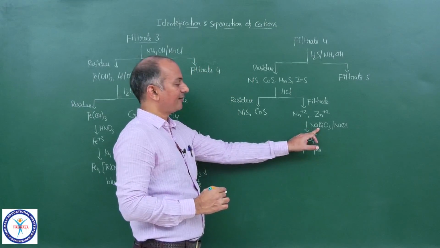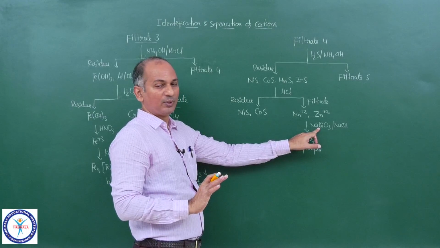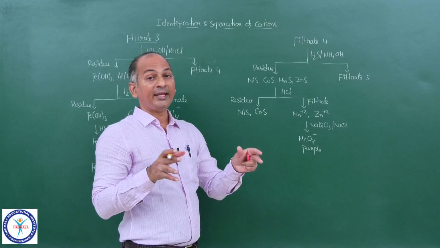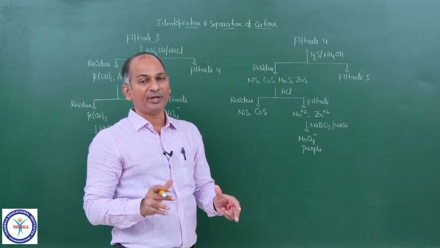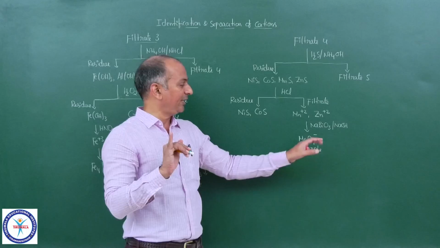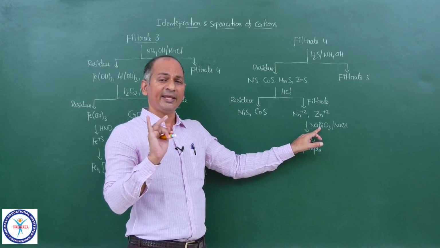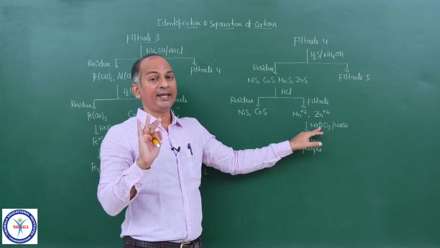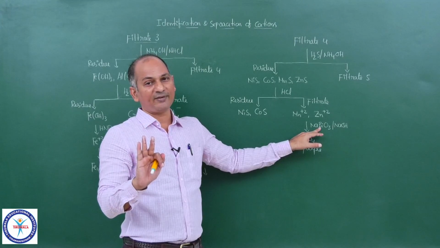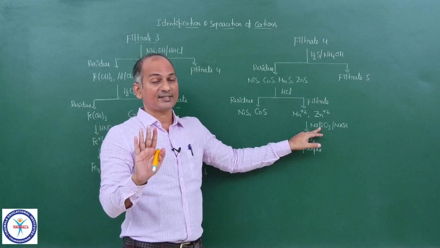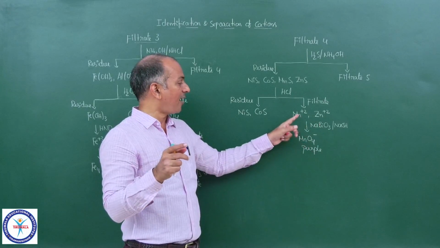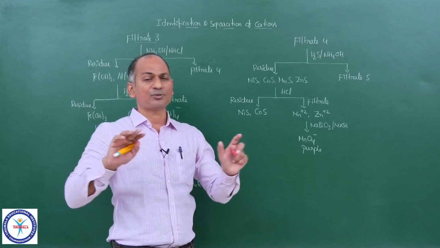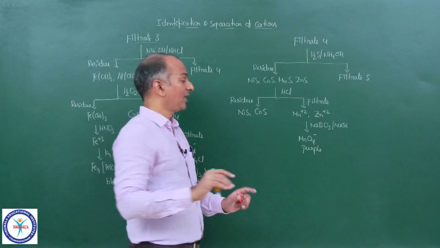Sodium bismuthate, PbO2, NaOCl, Na2S2O8. Let me repeat: sodium bismuthate, NaBiO3, NaOCl, hypochlorite, then Na2S2O8, peroxodisulfate ion, PbO2, lead dioxide. These compounds can oxidize Mn+2 to Mn+7. So you will get purple color, so Mn+2 is separated as well as confirmed.